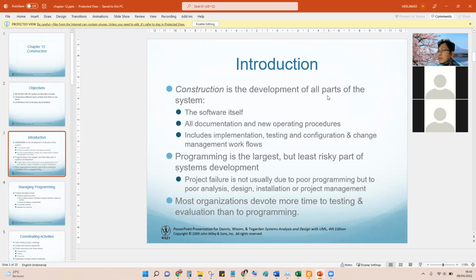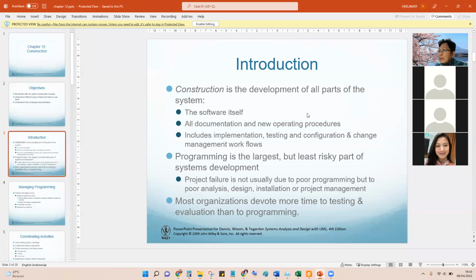Construction is the development of all parts of the system. If you see the software, it relates to a lot of divisions.